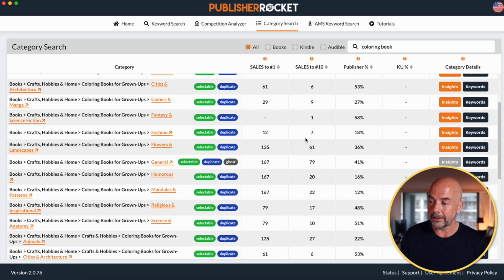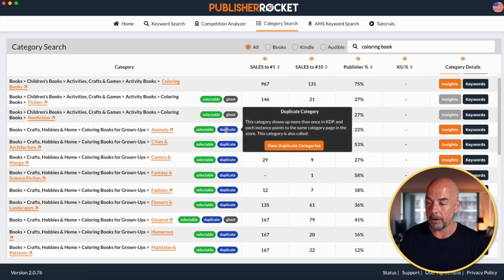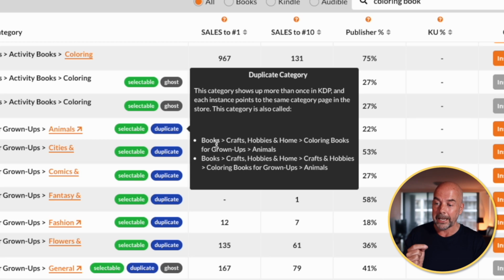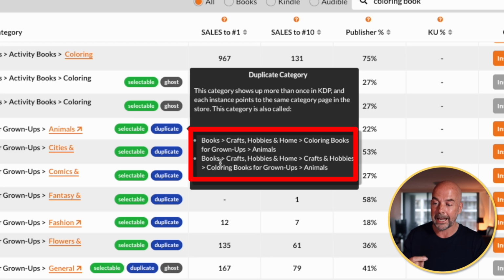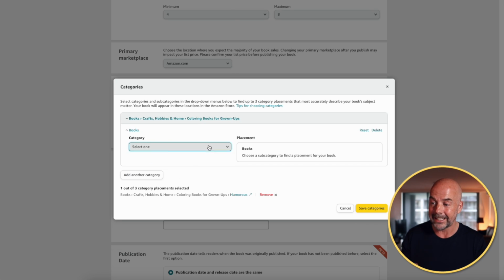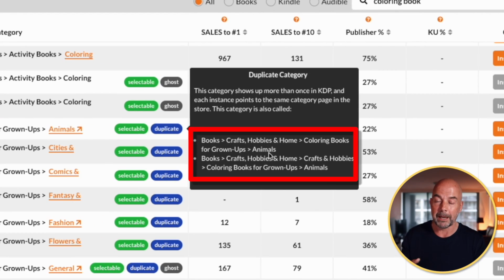Okay, now we come on to the second issue, and that is duplicate categories. And you'll find that a lot of these categories here are labelled as duplicate. And if we hover over one of these, we can click on View Duplicate Categories, and it will show us these two category choices here. And these are two choices you could be making in this list here. However, these two, what appear to be separate categories, both point to the same category page.